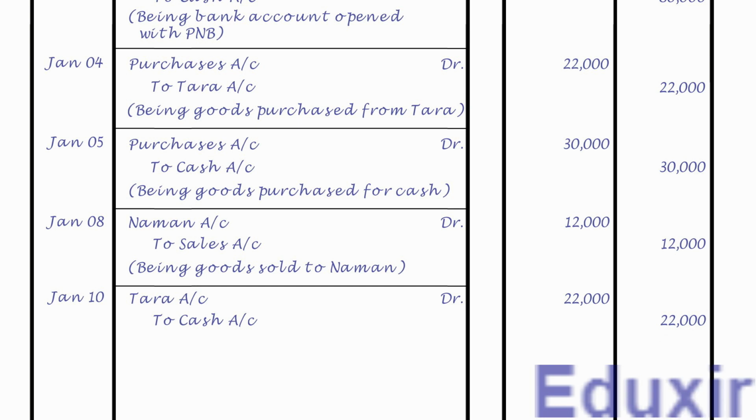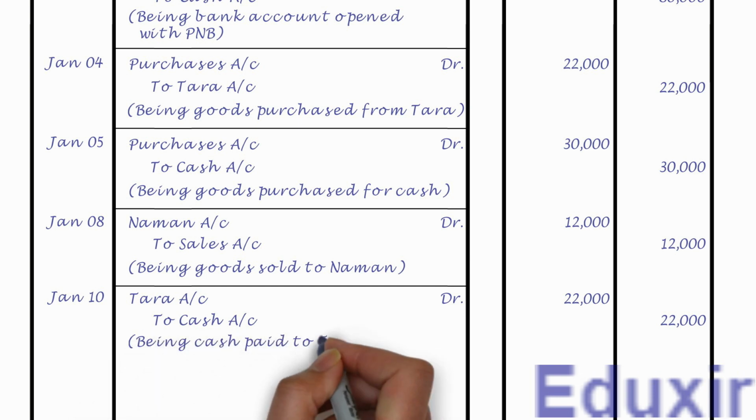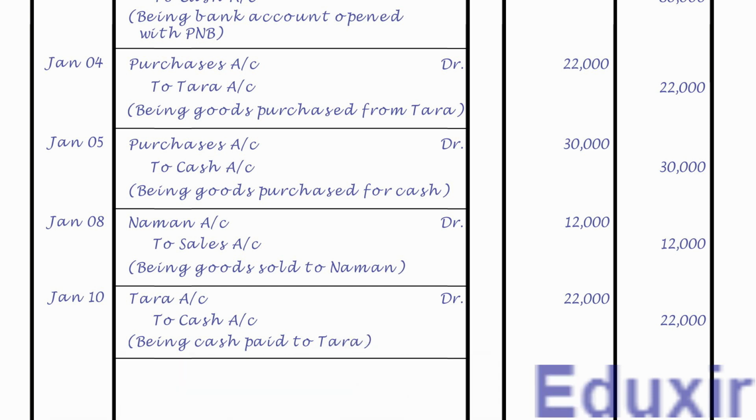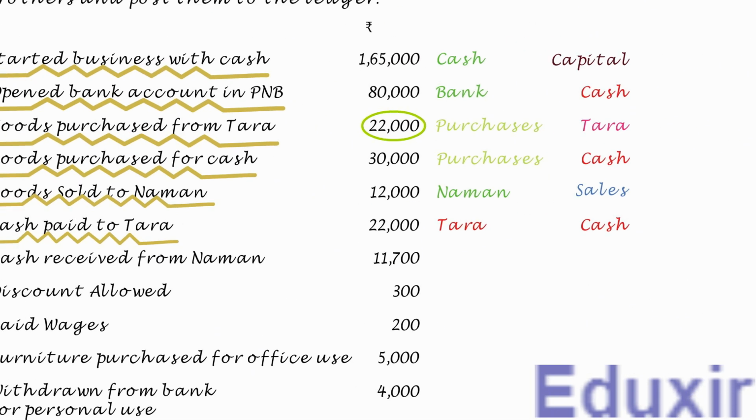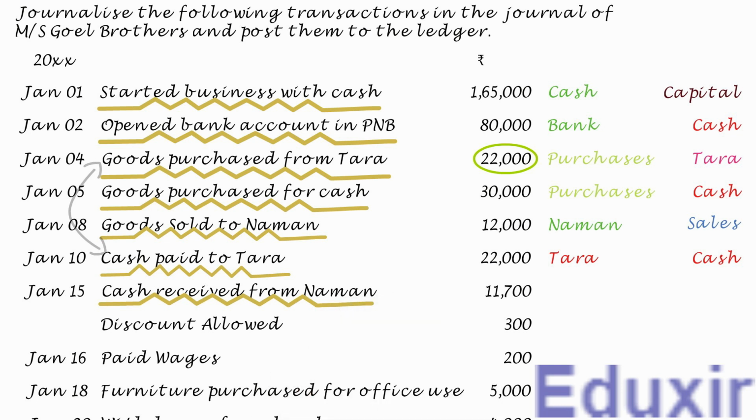Let us now record the narration or description of this transaction, that is, being cash paid to Tara. Let us now draw a line to mark the completion of generalizing of this transaction. That completes the generalizing of this transaction. Let us now take up the next transaction. In this transaction, the business has received 11,700 rupees of cash from Naman.